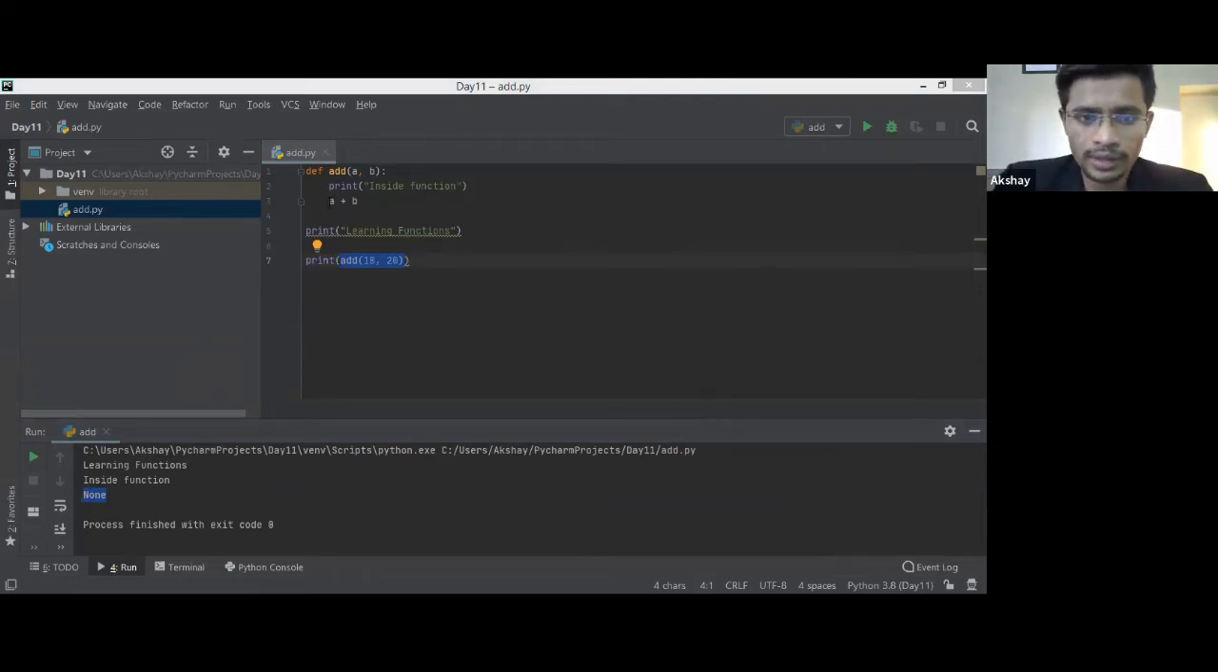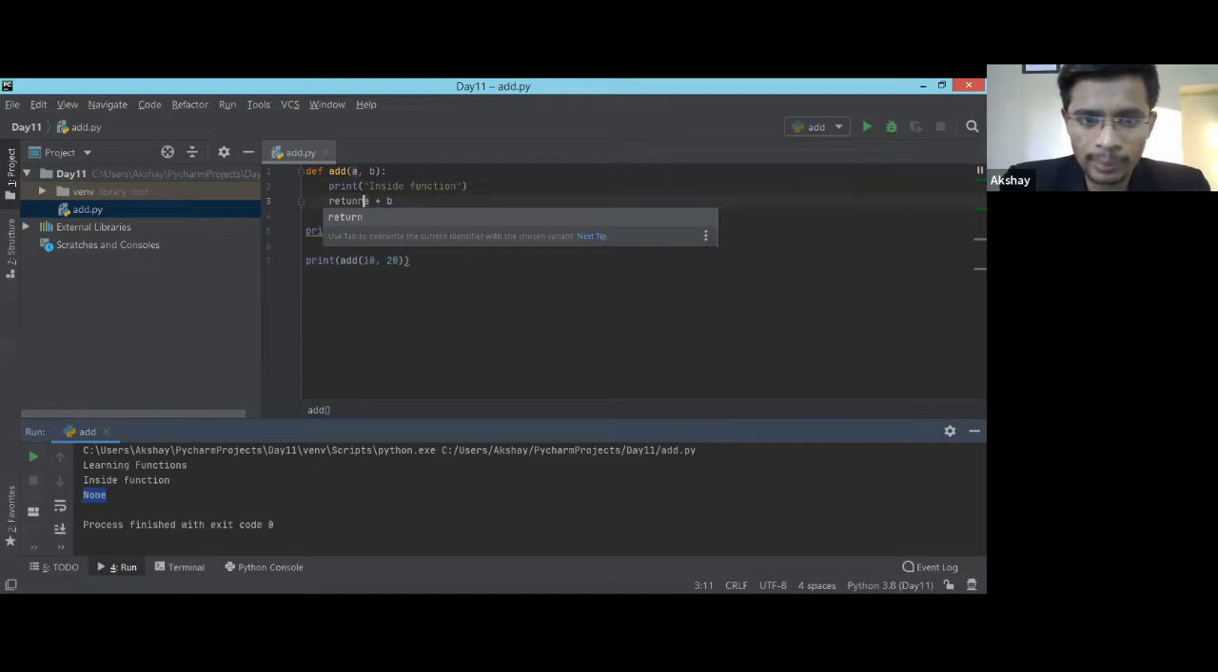Okay, but I don't want to see that None on my screen. I want to see the addition of the numbers which I'm passing. So I'm just using the right approach to write a function. I gave a return statement.